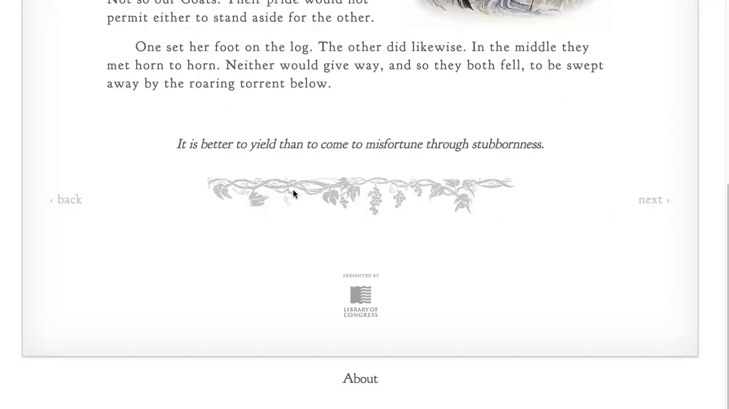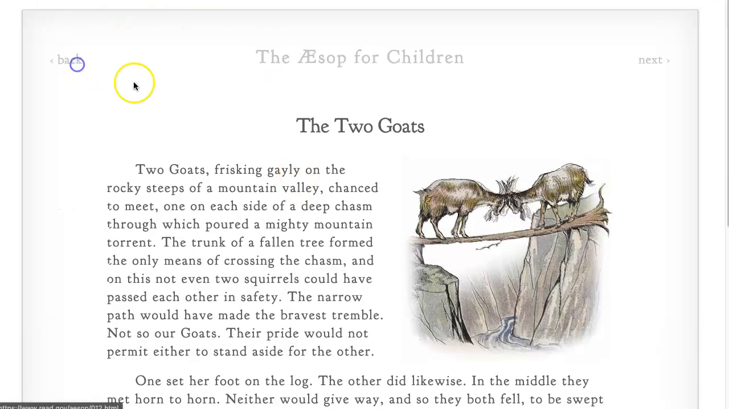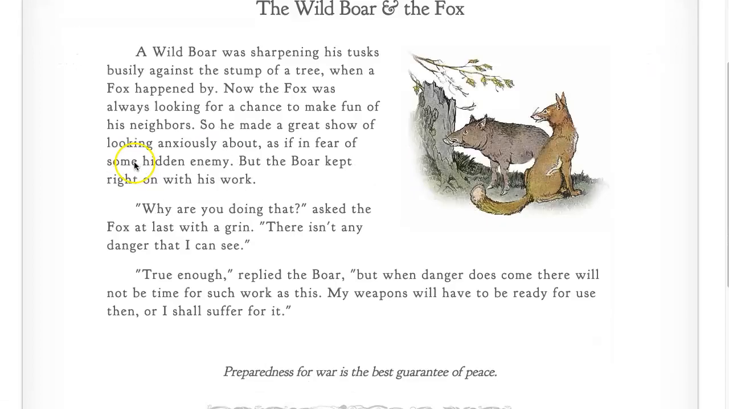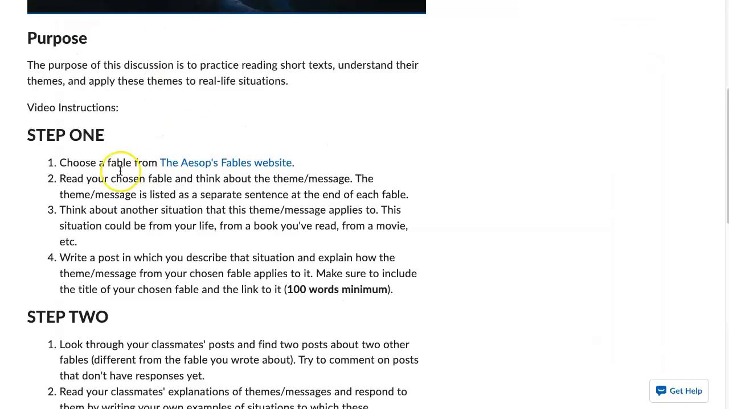In terms of length, they're pretty short. Here you see the fable, and if you don't like that one, you can go back to a different one, or you can go to the next one and just pick one that you like, where you think you can write about it in terms of relating it to a theme or message. Then you want to think about how it applies to some situation from your life, from a book you've read or a movie, and you will write a post in which you describe that situation from real life and explain how the theme or message from your chosen fable applies to your real life situation.